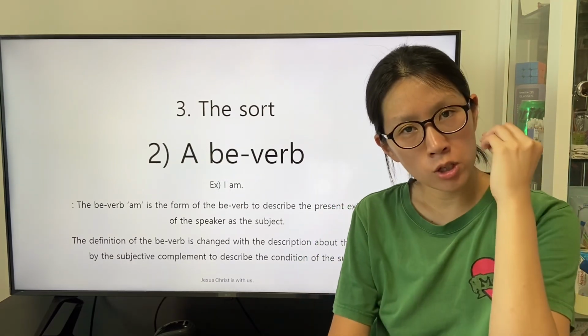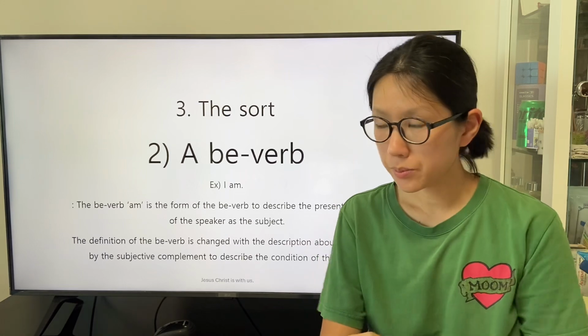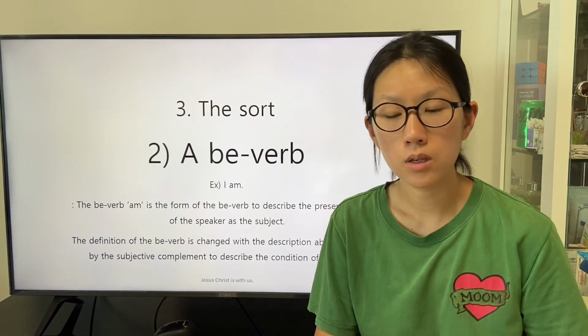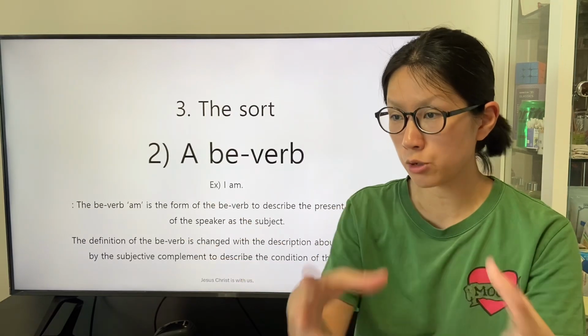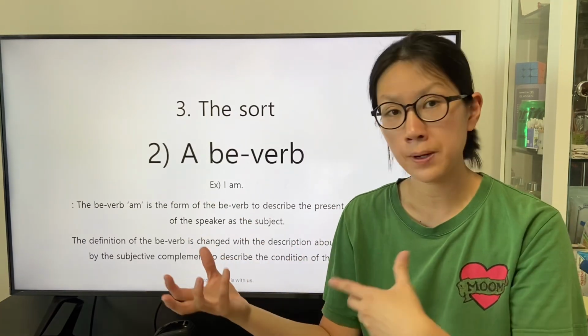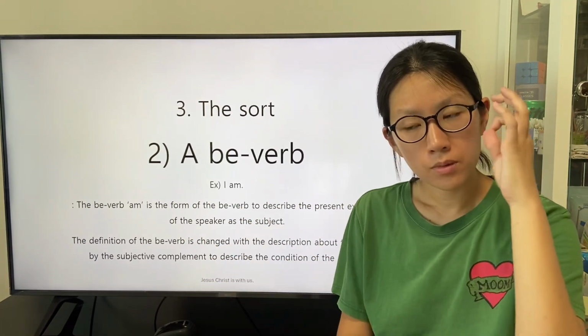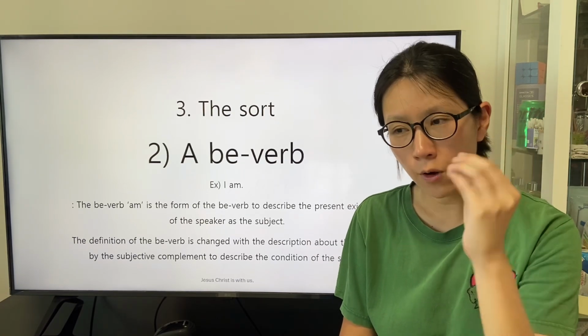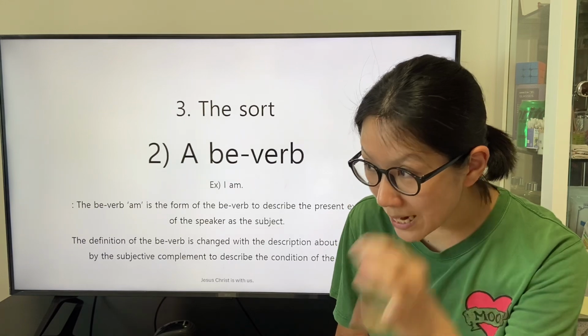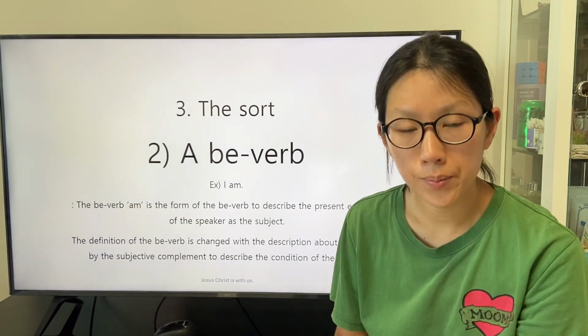Just like the general verb exists. We can also find the similarity between the general verb exist and the be-verb in the trait of a verb that is intransitive.